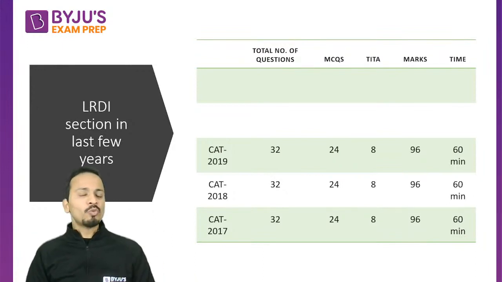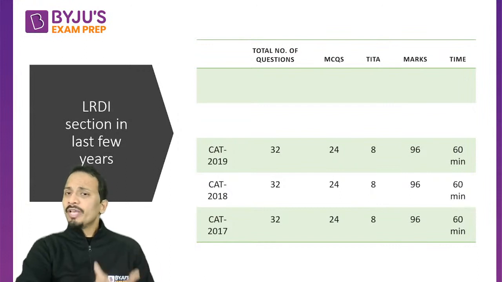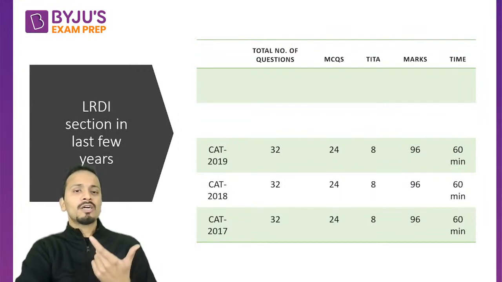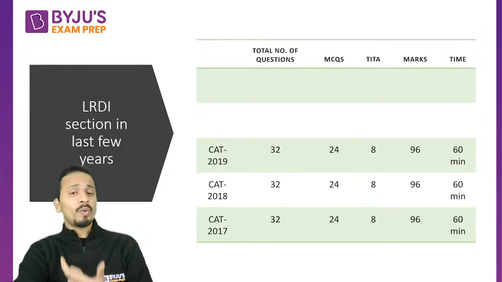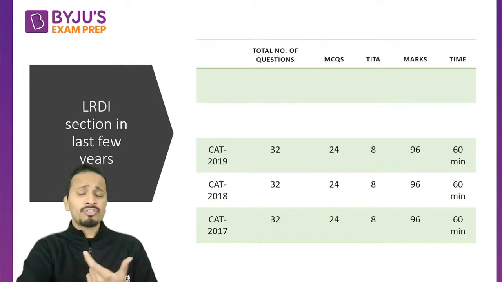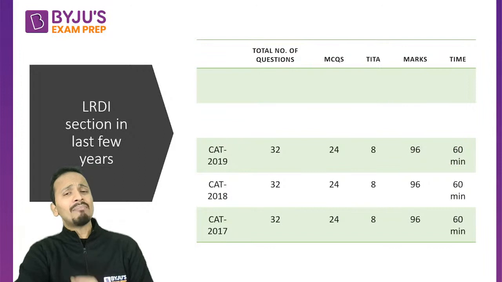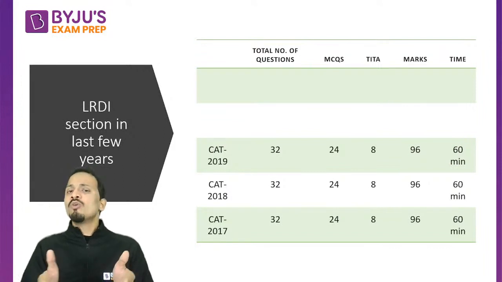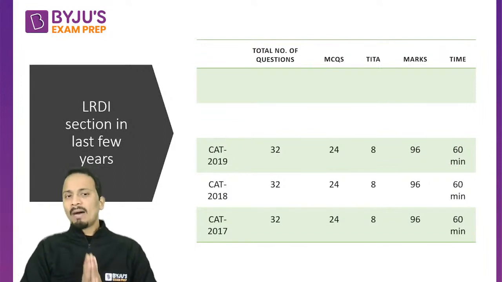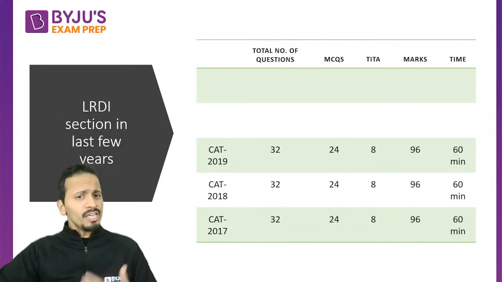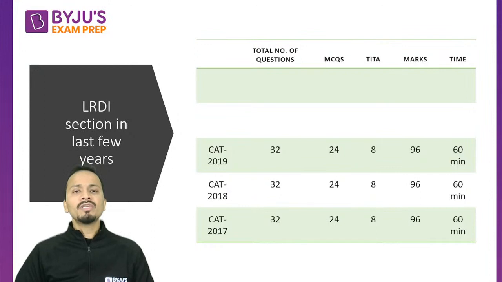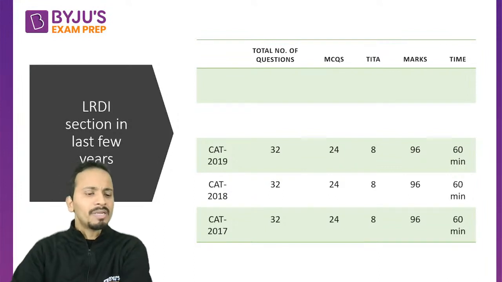But what happened in 2020 because of COVID? Earlier, till 2019, CAT used to happen for 3 hours, but in 2020 it happened for 2 hours in order to accommodate one more slot. Up till 2019, if you remember, the number of slots in CAT was 2. So CAT used to happen in 2 slots.